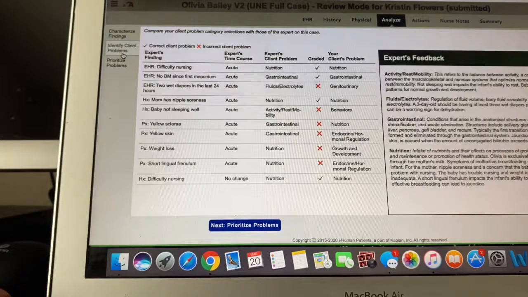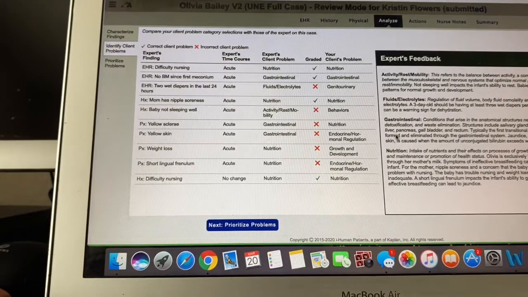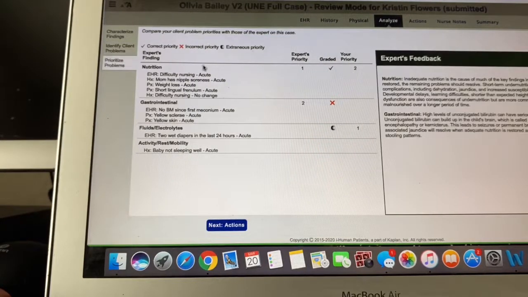In this piece, you'll also look at client problems. So you're going to look at, of those things that are acute, what category are they falling into? For these, you can see that they fell majority into activity, fluids and electrolytes, GI, and nutrition. So you kind of have to think about these a lot. Some of them can overlap, so you have to find really the baseline of what problem this is coming from. What's the major problem going on? And then the last piece is you're going to prioritize the problem. It'll give you a list, and then you want to figure out what are the top 2 priorities that you want to look at and do your actions based on.